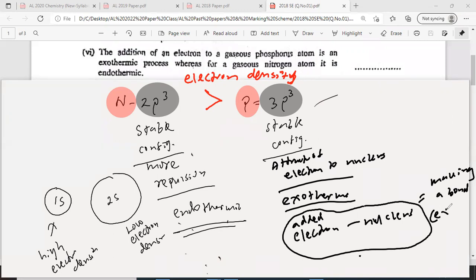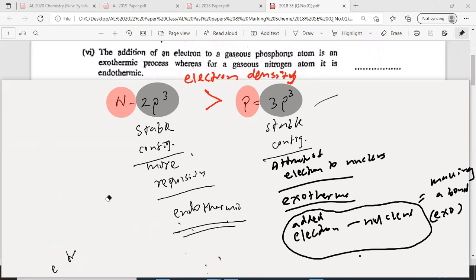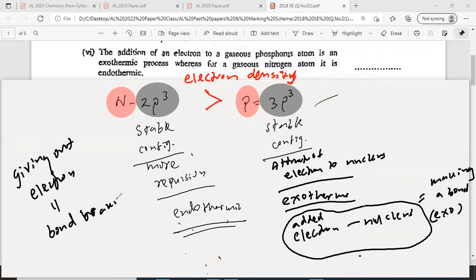Bond making is exothermic. Bond breaking is what? Giving away an electron is like breaking a bond. That is always endothermic. Giving out an electron is the same as bond breaking. Bond breaking is endothermic.